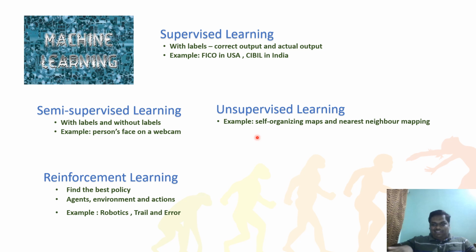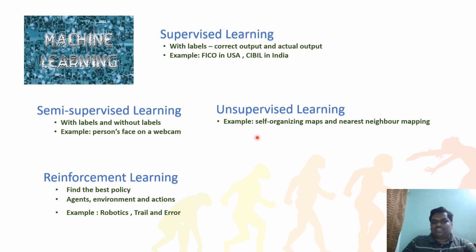Like that, it will divide. Even if you give 100,000 records that are already labeled, the artificial intelligence, using supervised learning, will learn and provide the output using the labels. That is called supervised learning.